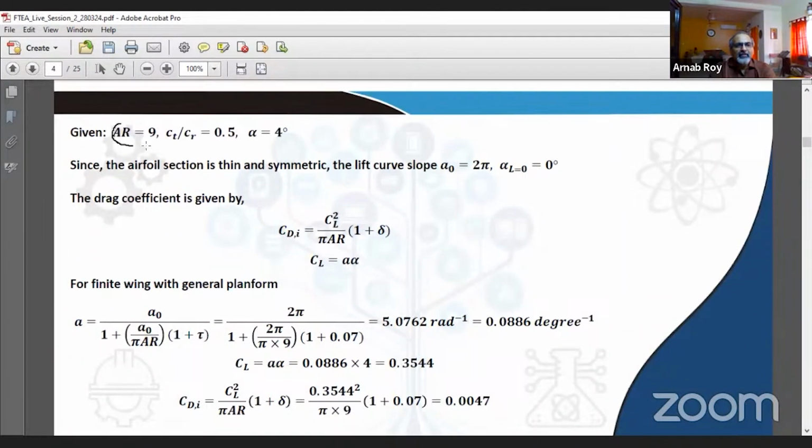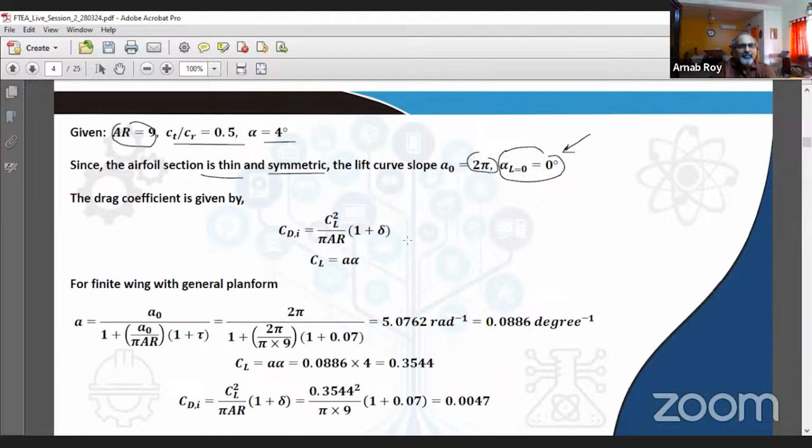We take note of the aspect ratio. As you know, as aspect ratio becomes larger and larger, and typically as it tends towards infinity, the characteristics of the finite wing tend towards the characteristics of the infinite wing or the airfoil. Here you have been given the taper ratio and the angle of attack. Since you are dealing with a thin airfoil, the lift curve slope is 2 pi, and the zero lift angle of attack is 0 degree because it's a symmetric one. This is something that you would be expected to know. Therefore, even if it is not given in the question, you are expected to plug in this value and then solve the problem.